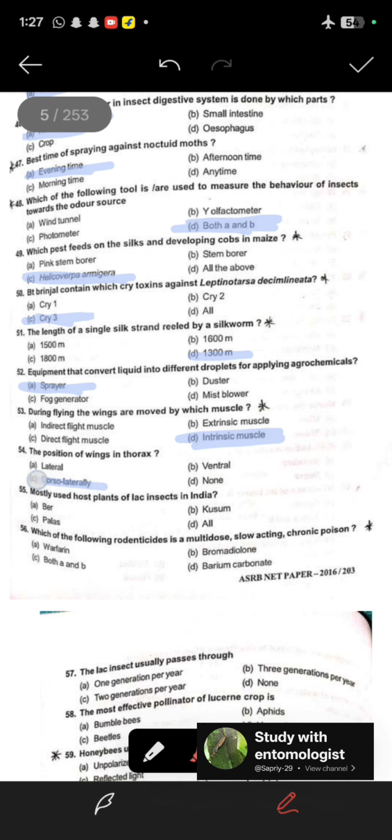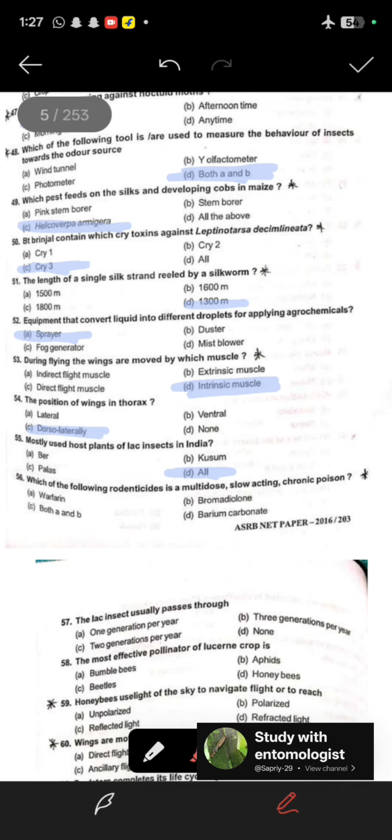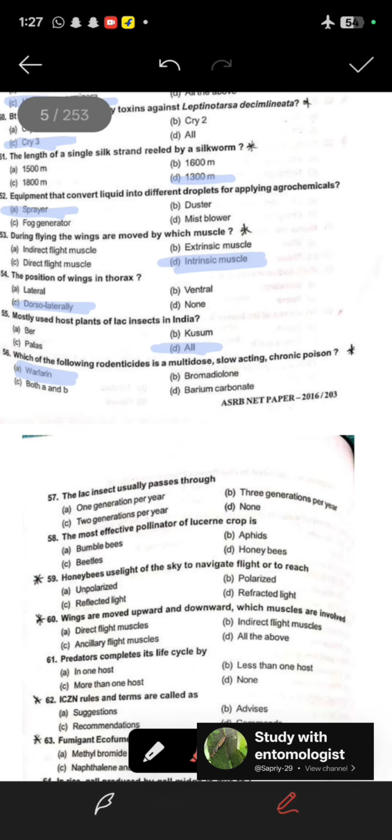So position is dorsolaterally. 55, mostly used host plant of lac insect in India. So it is Ber, Kusum, Palas. So all options are correct. 56, which of the following rodenticides is a multi-dose, slow-acting and chronic poison? So the correct option is warfarin. 57, the lac insect usually passes through 2 generations per year.